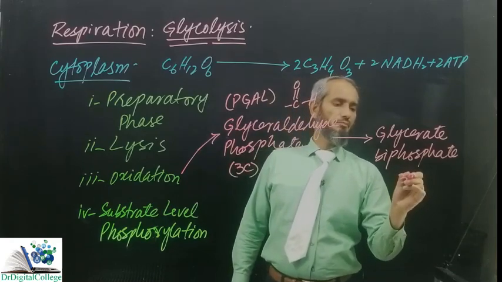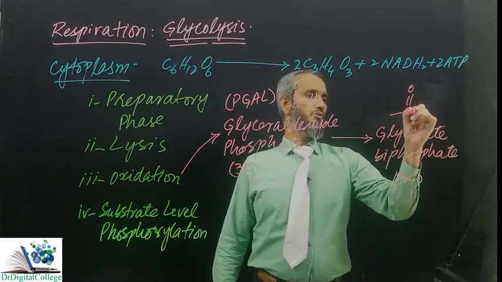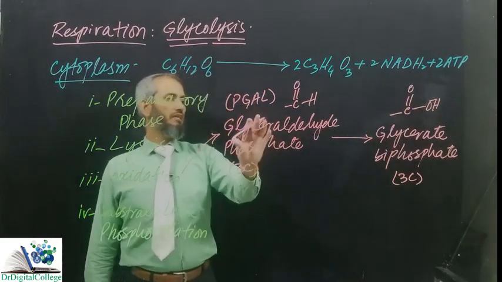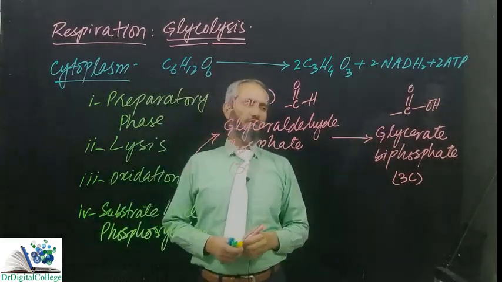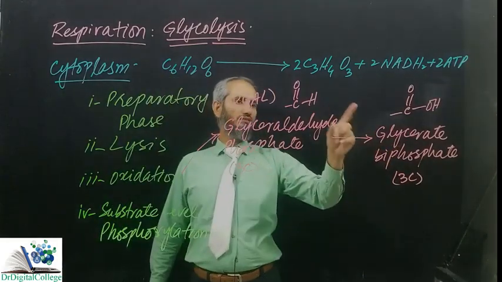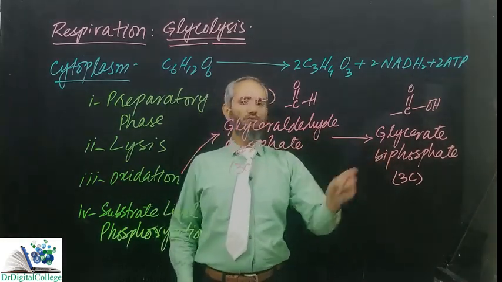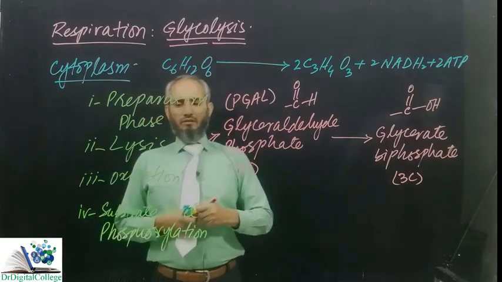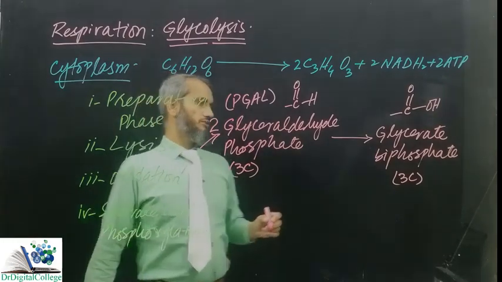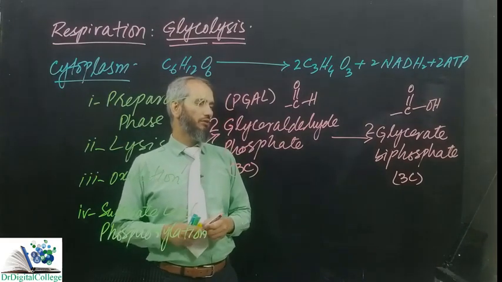And this is also a 3-carbon compound, but its functional group is C double bonded OH. Means the difference is 1 oxygen. Glyceraldehyde is oxidized into carboxylic acid or glycerate biphosphate. The difference between the two is 1 phosphate is also extra. It is here single phosphate, it is here 2 phosphates. From lysis we got 2 of glyceraldehyde phosphate, and here 2 of the glycerate biphosphate will be produced.